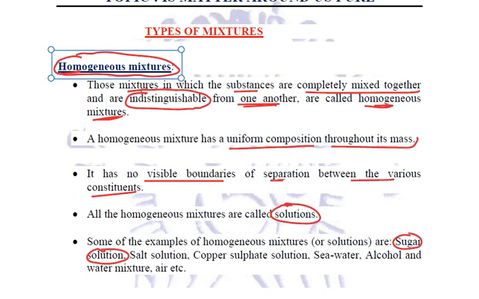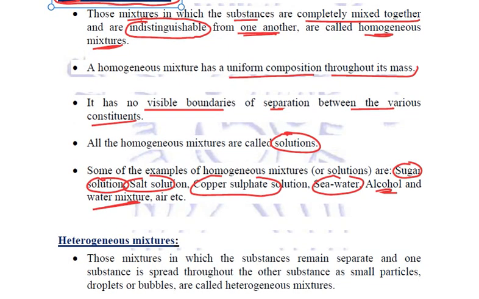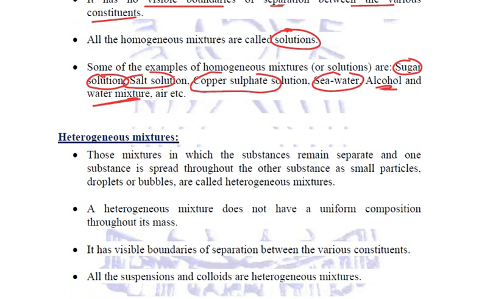Number two, this mixture can be formed by adding 2 spoons of sugar in water or 4 spoons of sugar in water or 1 spoon of sugar in water. So the composition is variable. Similarly, salt solution or copper sulfate solution or seawater or alcohol and water mixture, they are all examples of homogeneous mixtures.